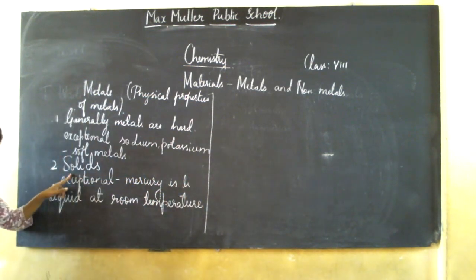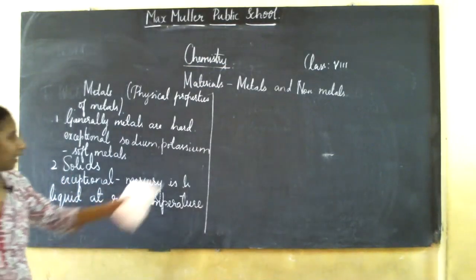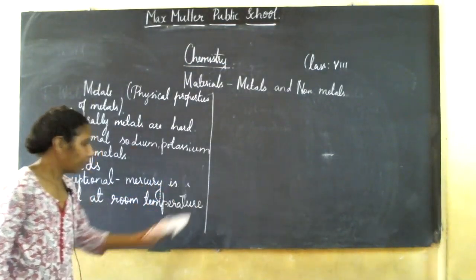So generally metals are solids. The exception is mercury. Mercury is a liquid at room temperature.